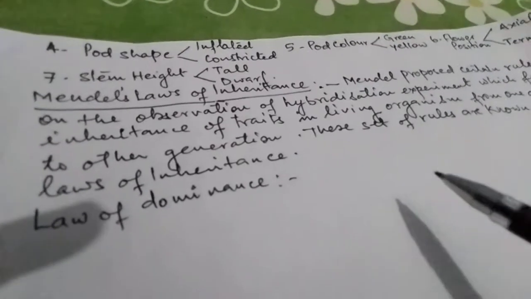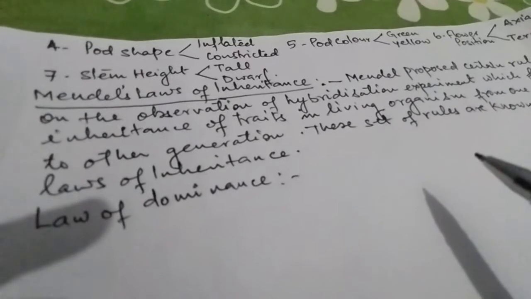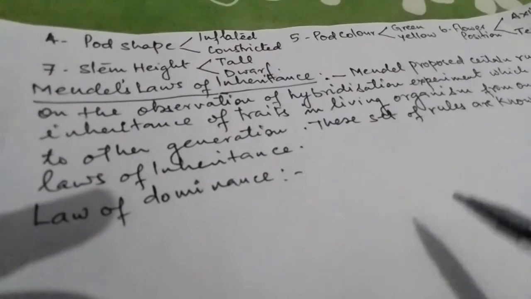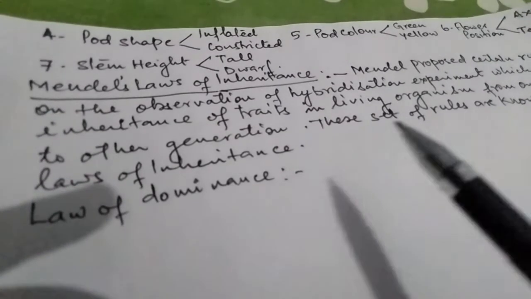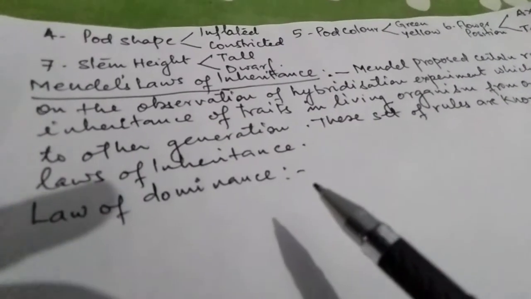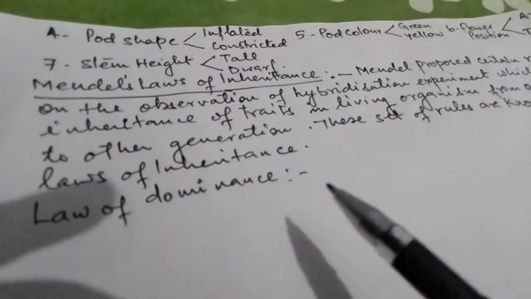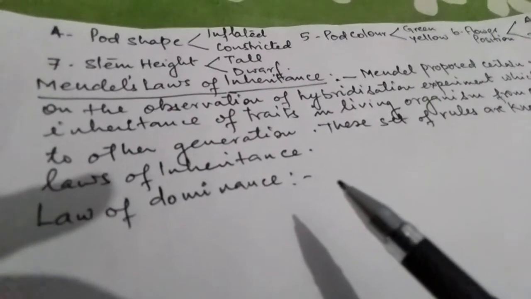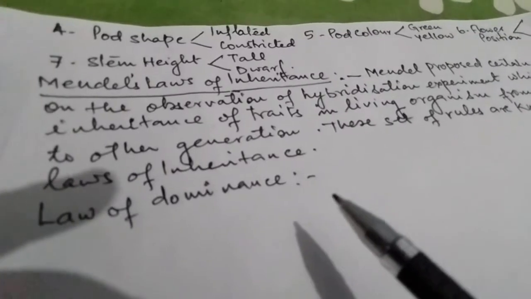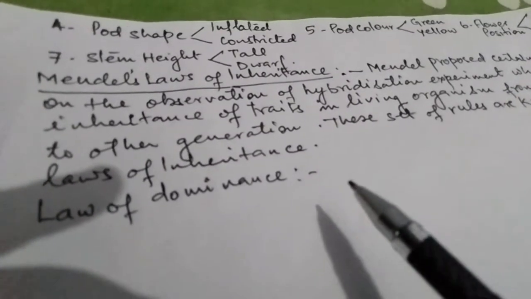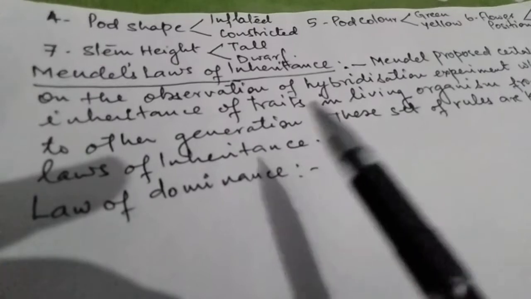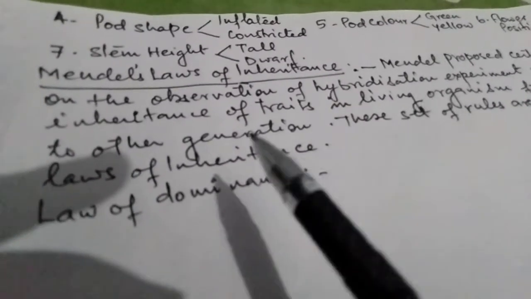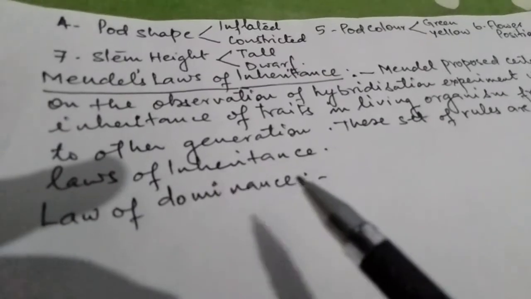So from this observation, it was concluded that one of the characters which expresses itself in the F1 generation will be considered as the dominant character, and the character which is not able to express itself in the F1 generation will be called as a recessive